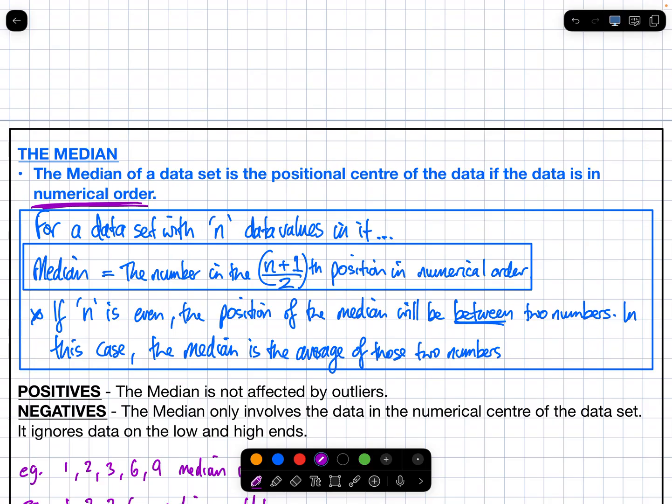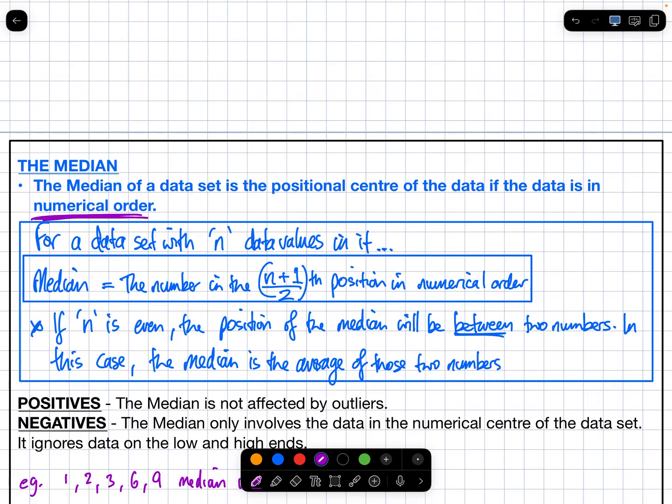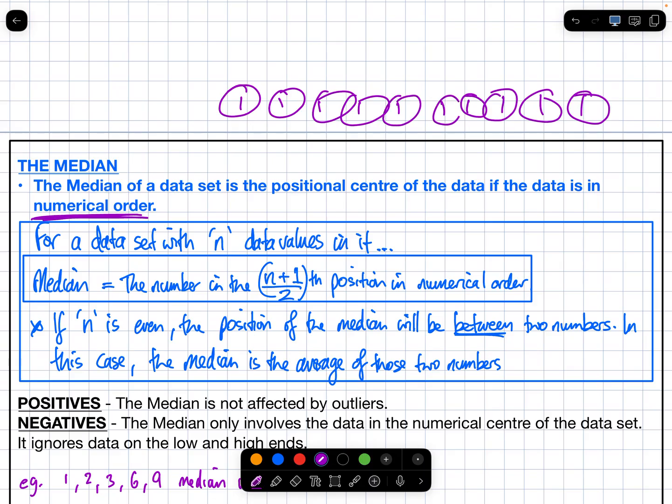I'm sure in previous years, your teachers would have told you to find the median, put the numbers in order, and then, okay, I've got a bunch of numbers in order, count one from both sides. Have you seen that? Have you been shown that to find the median? You just find the middle one. That's all well and good. What if you had to find the median of 100 numbers? Would that take you a while? Okay, you need a formula for it.